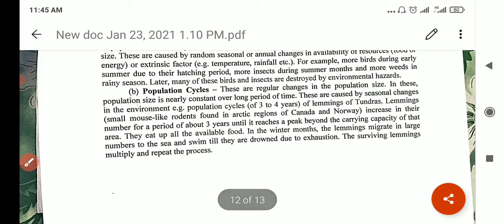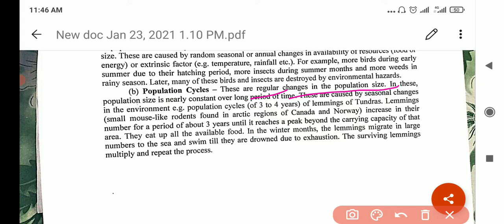Then let's look at the population cycle. These are regular changes in the population size. In these, the population size is nearly constant over a long period of time. So this one takes place in a long time. Fluctuation is in a short time, either in the season or in the year, but here the cycle takes place in a long time. So they are caused by seasonal changes in the environment.